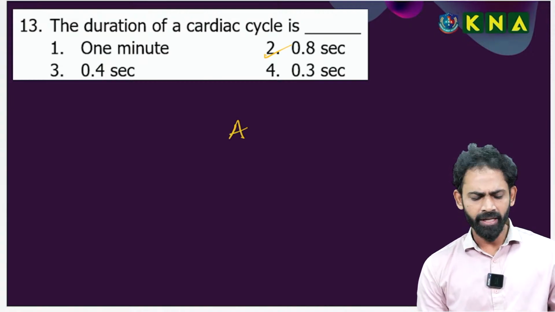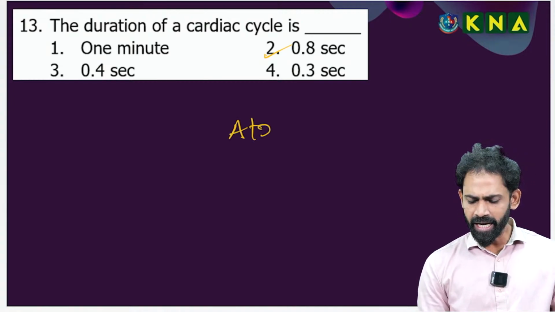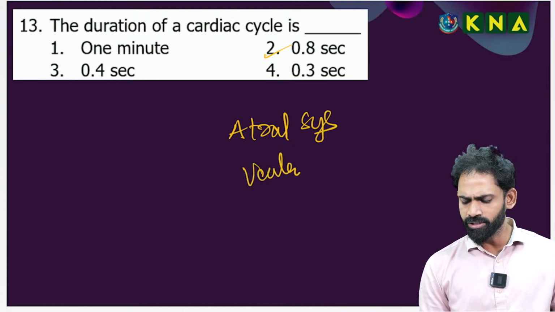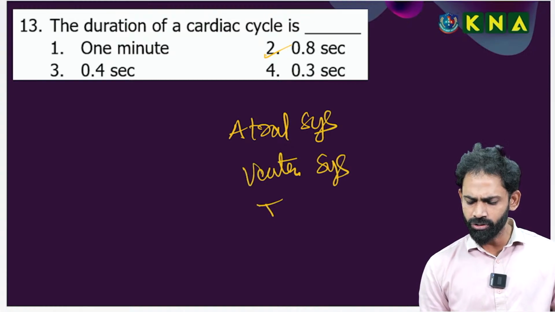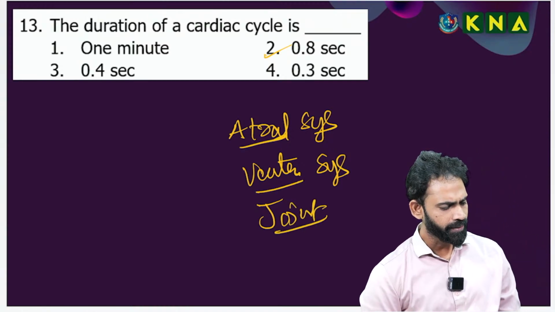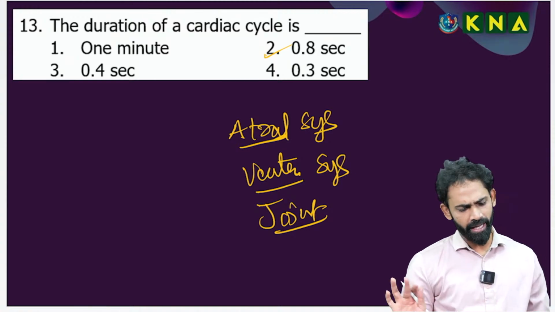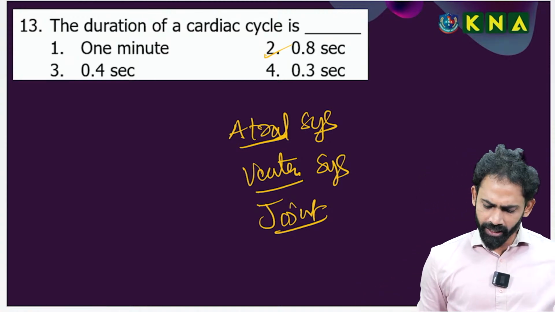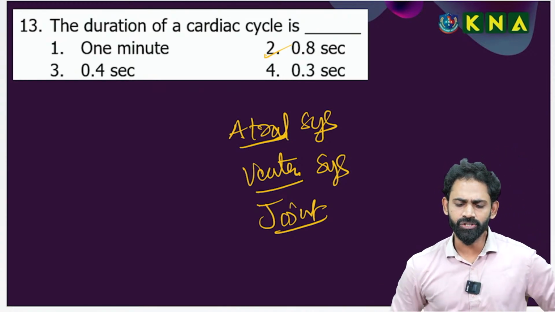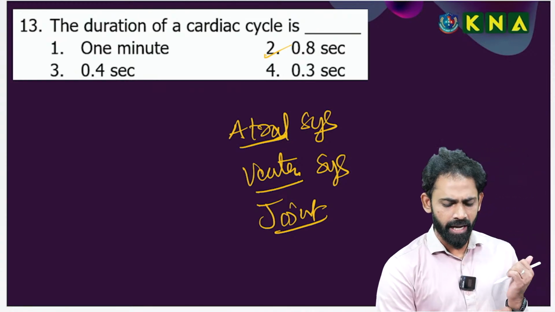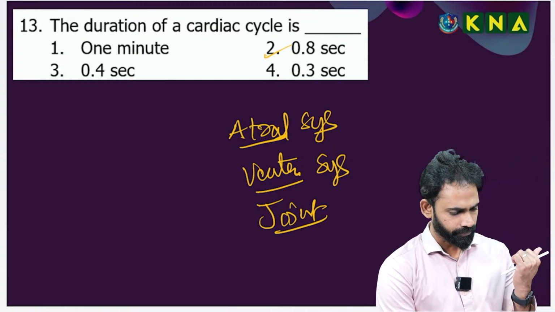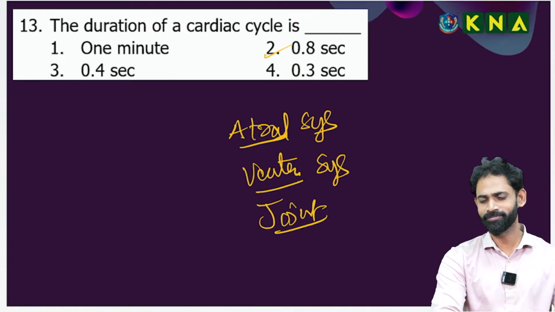Out of this, can somebody comment? Atrial systole, what is the time duration? Ventricular systole, how much time duration? Joint diastole, how much time duration? Can you check? I am asking, what is the time duration for atrial systole, ventricular systole, and joint diastole?